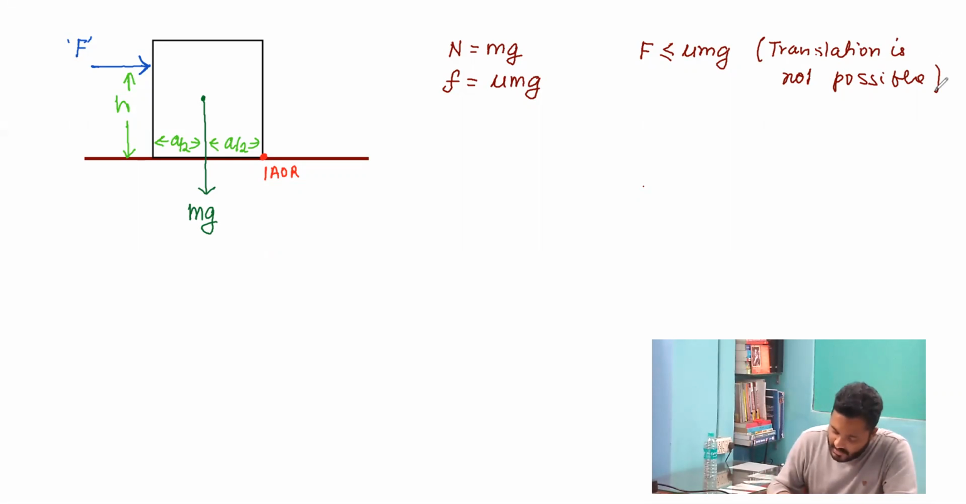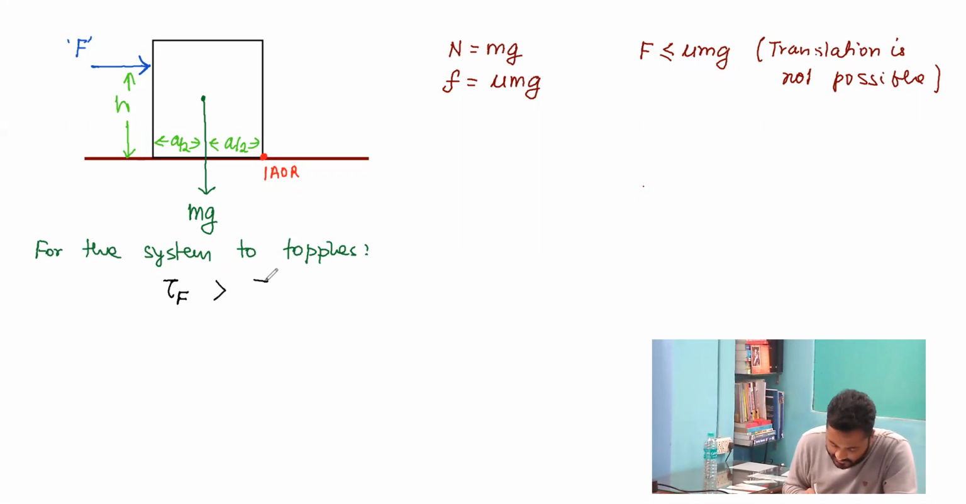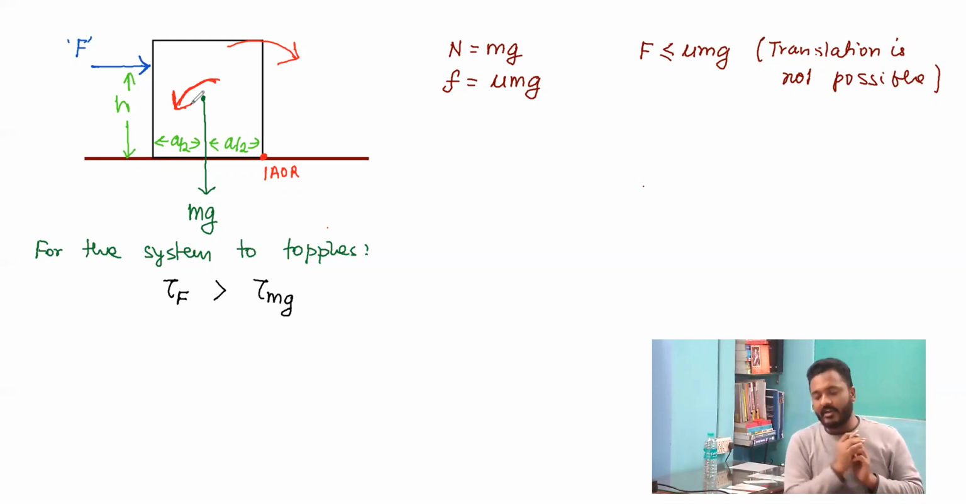So over here, for the system to topple, it is required that the torque produced by the applied force is greater than the torque produced by the weight mg. The torque produced by the applied force will be in the clockwise sense, and the torque produced by the weight will be in the anti-clockwise sense. So if the torque produced by the applied force becomes greater than the torque produced by the weight mg,